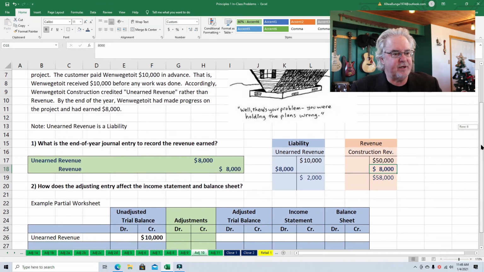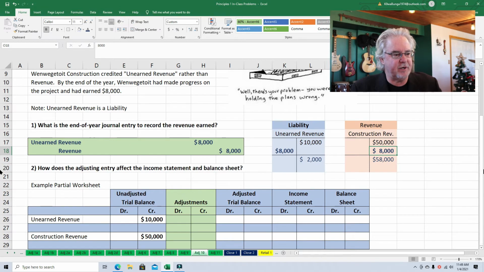So coming down here, now here's a small little chart, guys. And years ago, accountants used to use these charts all the time to help them figure out these adjusting entries. And in school, we really don't teach this much anymore, if at all. And I'm not sure how much accountants use these anymore. I used to use them a lot when I did accounting, but that was back in the old days. So here's what we're doing, folks. This chart here is just a little tiny piece of a giant worksheet.